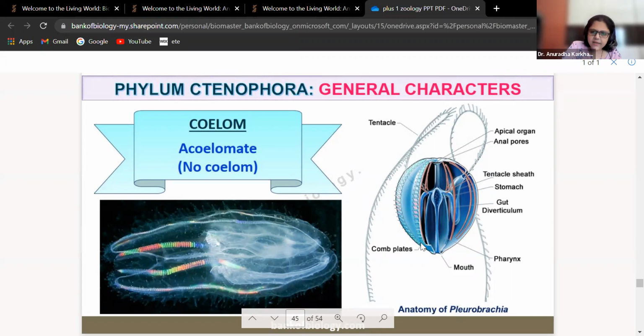So these comb plates are what you can see here, all these lines one above the other. These would be called comb plates. So the speciality of ctenophores is the presence of comb plates. Very clearly you can see over here.